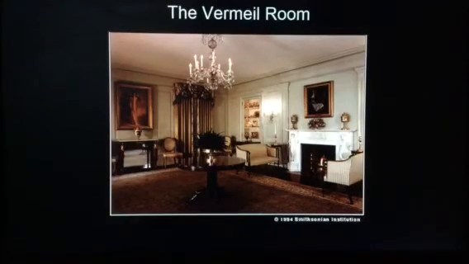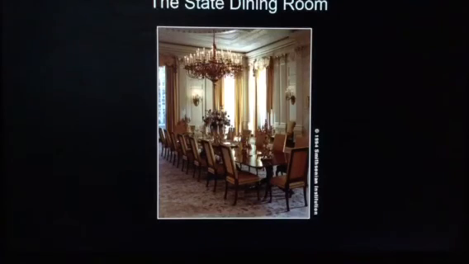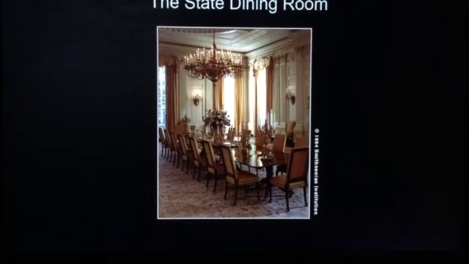The Vermeil Room is pronounced Vermeil. It's a type of metal. It's silver. Vermeil is 90% silver, but also plated in gold. So this is the Vermeil Room. The State Dining Room. This is all inside the White House at 1600 Pennsylvania Avenue.